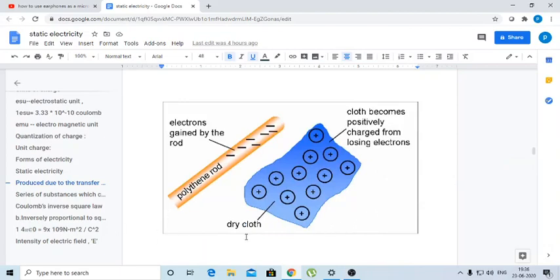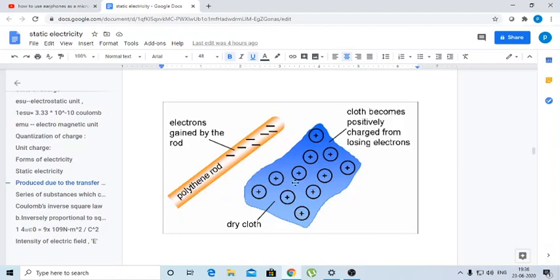Here we have two more substances: one is a dry cloth and another is a polythene rod. When these two are rubbed with each other, the dry cloth loses some electrons and the polythene rod gains that many electrons. So the polythene rod will be negatively charged and the dry cloth is positively charged.